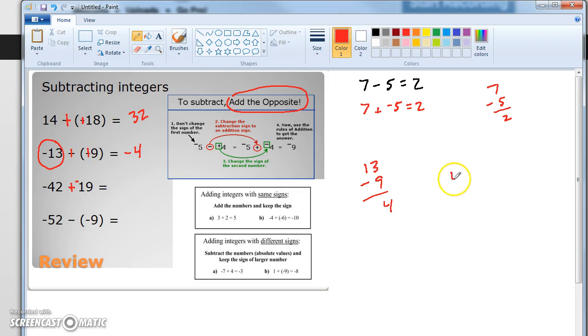Same sign, so I'm just going to add them up. 42 plus 19. Well, that's 11. I carry that over, 61. And my answer, since they're both negative, is negative 61.